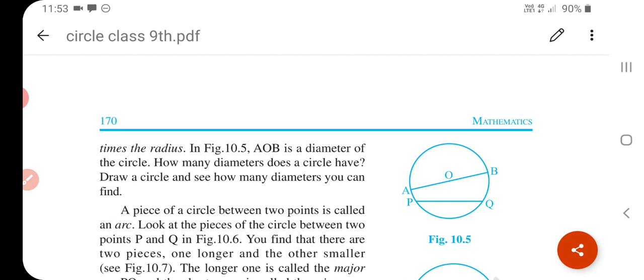What is a secant of a circle? A line which meets a circle in 2 points is called a secant of the circle.